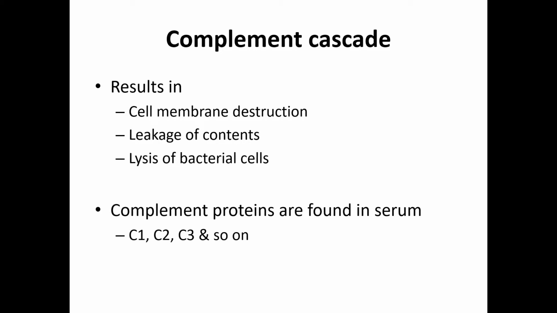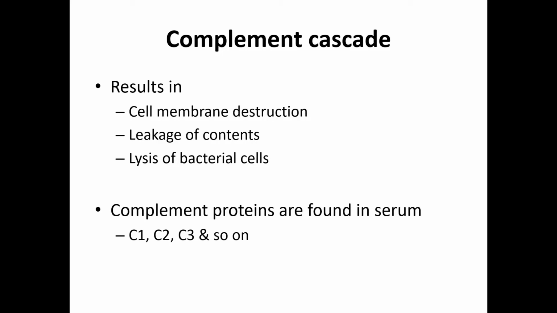Complement proteins are found at comparable levels in the serum of all individuals. A major function of antibody is to recognize invading cells and activate the complement system for attack. Many antibodies, each specific for a single antigen, can recruit the ubiquitous complement proteins. The immune system does not need individual enzymes to attack each invading agent. The individual proteins of complement are designated C1, C2, C3, and so on.